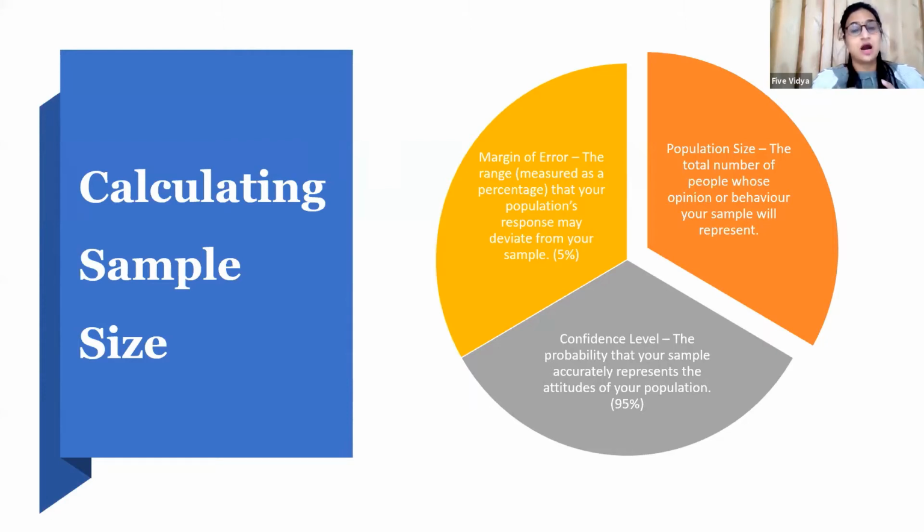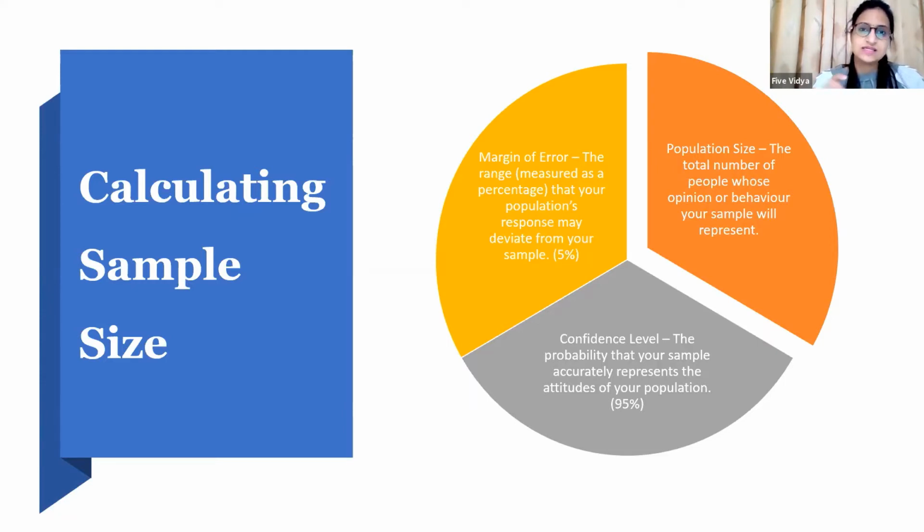In most academic research, the confidence level we set is 95%, which means we are 95% sure that the sample we are taking is going to reflect an accurate result.